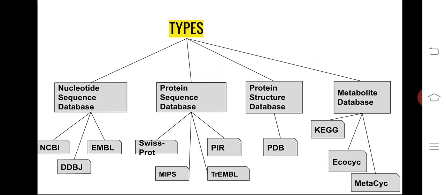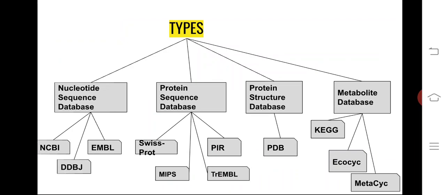Now we'll see the different types of primary databases based on the type of data. The primary databases can be classified as nucleotide sequence databases, protein sequence databases, protein structure databases, and metabolite databases. So now we'll see the different examples.